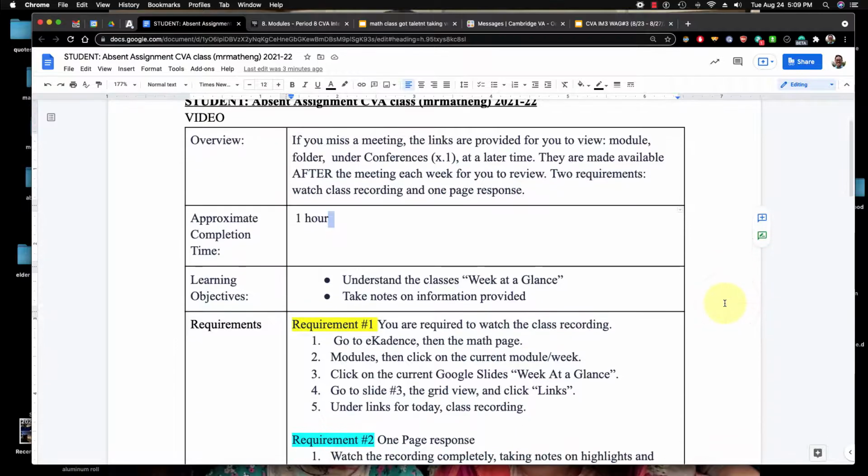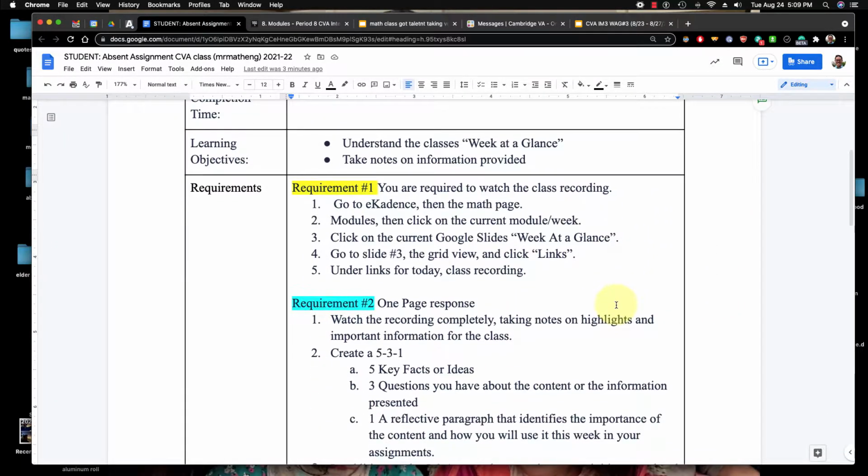So let's just walk you through what you need to do, and then I'll actually show you, and then I'll show you the template. Requirement number 1, you're required to watch the class recording. Go to eCadence, then to the math page, click on modules, and then click on the current module or week, which is week number 3. Click on the current Google Slides, week at a glance. Go to slide, most of the time it's slide 2 or 3, the grid view, and click on links. Under links for today, there's a class recording after I've had the class.